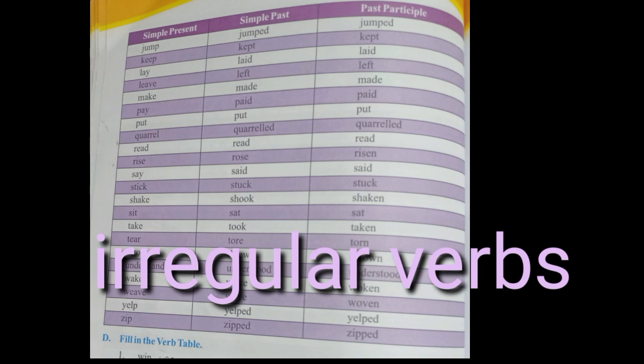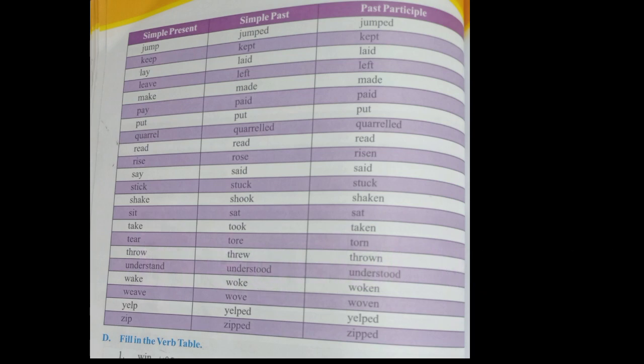So the list of three forms of verbs is given in the textbook. Learn all these words in all three forms: simple present, simple past and past participle. Keep all these words in your mind, because it will help you a lot when you form sentences in various tenses, especially in the past tense.